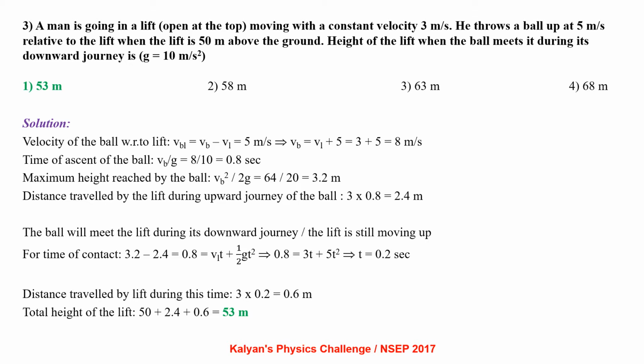For time of contact, 3.2 minus 2.4 equals 0.8, that is v1 t plus half g t square. 0.8 equals 3t plus 5t square, which gives us t equals 0.2 seconds. Distance traveled by the lift during this time is 3 into 0.2, that is 0.6 meter. So the total height of the lift is 50 plus 2.4 plus 0.6, that is 53 meter.